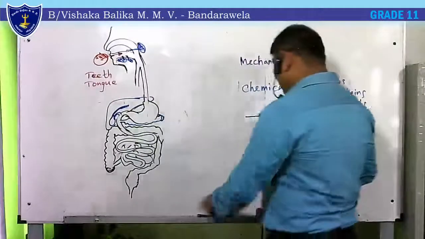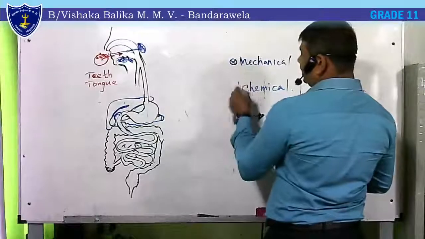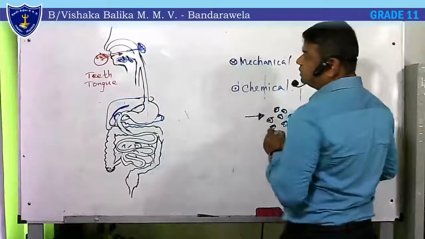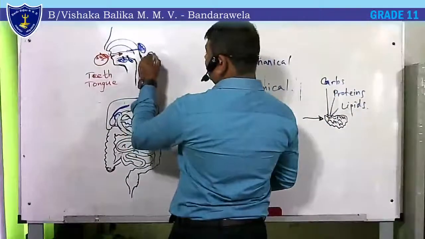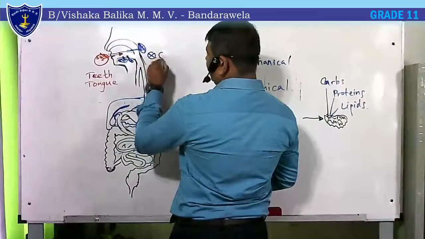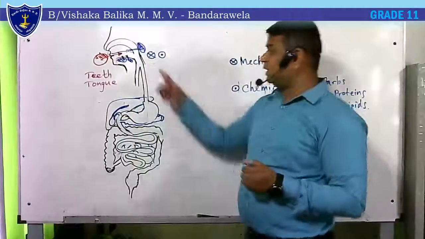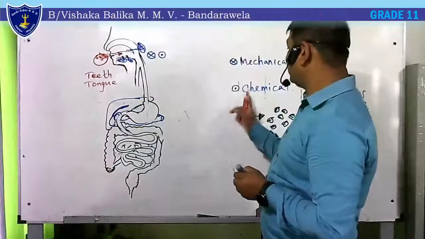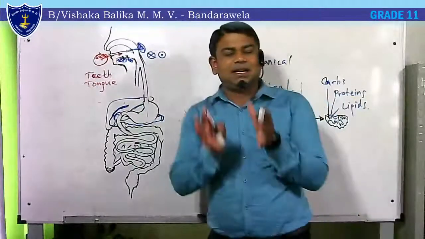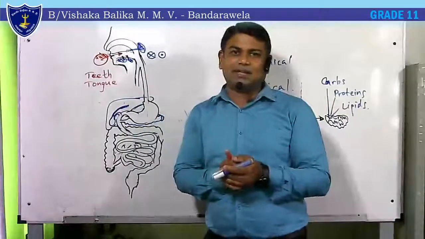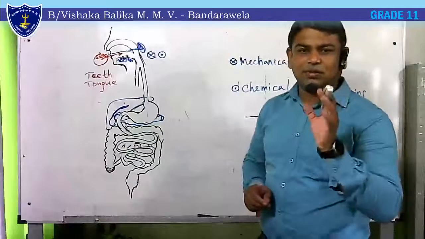Physical digestion, mechanical digestion starts here. Let's put a cross for mechanical digestion, a dot for chemical digestion. At this side, physical or mechanical digestion takes place as well as chemical digestion. Both occur in these two places. Mechanical digestion and chemical digestion both start, because saliva contains an enzyme called salivary amylase. Salivary amylase starts to break up the food.